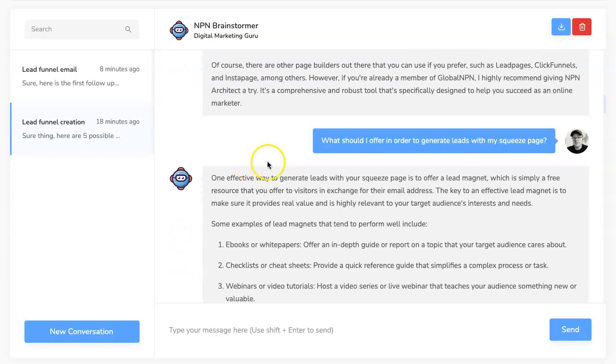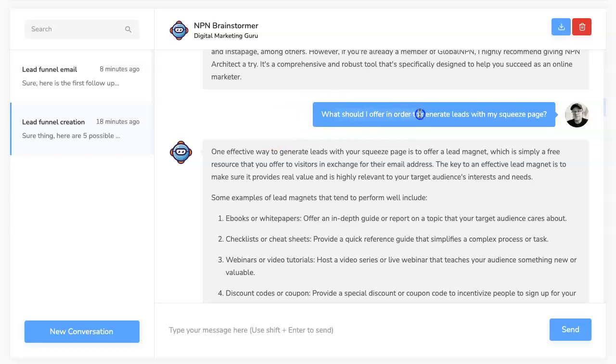My next question was, well, great, but what should I offer in order to generate leads with my squeeze page? I need a lead magnet, right? I need to encourage them to opt in in exchange for something, right? You need to provide value at this point to your leads in order to gain their trust, get them to opt in, and be able to email them and hopefully sell them on your offer.